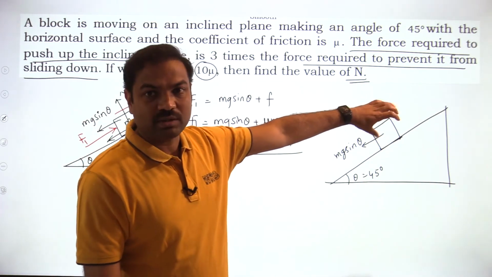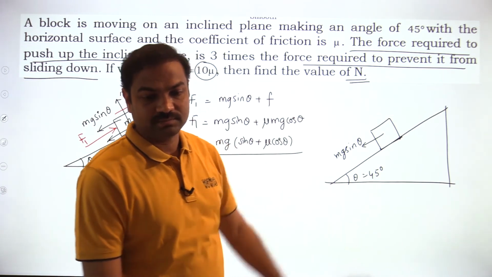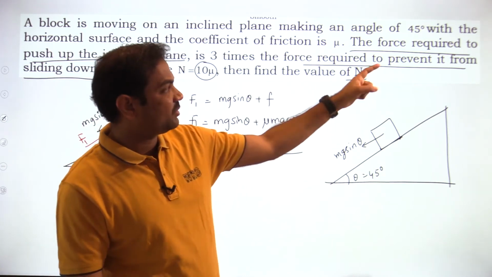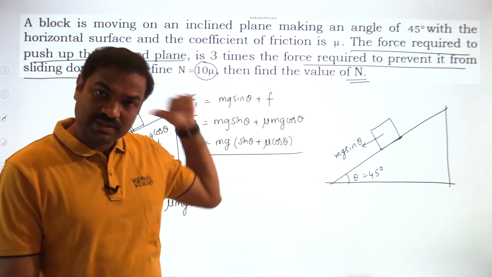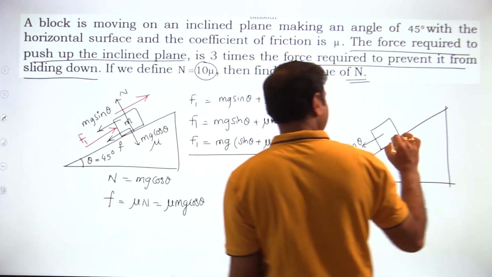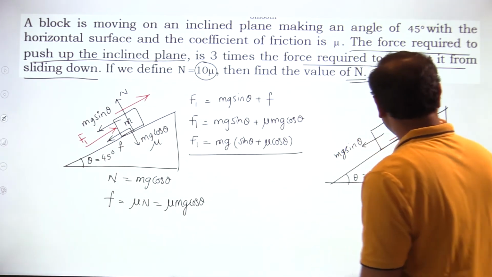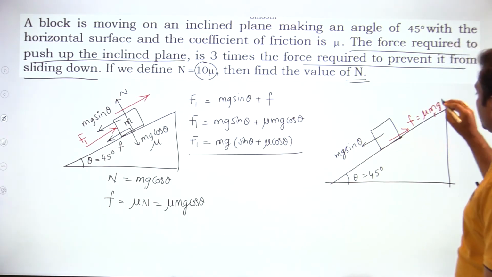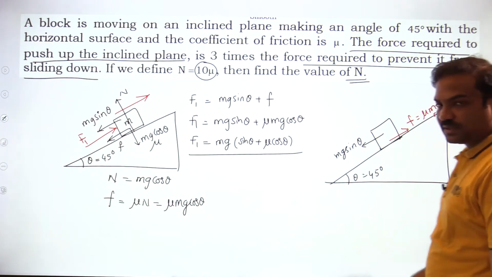Now if I release the block, then what will happen? The block will slide down. That is why they are saying force is required to prevent it from sliding down. It means the block will slide down. So as the block is sliding down, how will the friction act? Friction will act upward. Okay? So what is the friction value equal to? Mu mg cos theta. That is the friction force value.